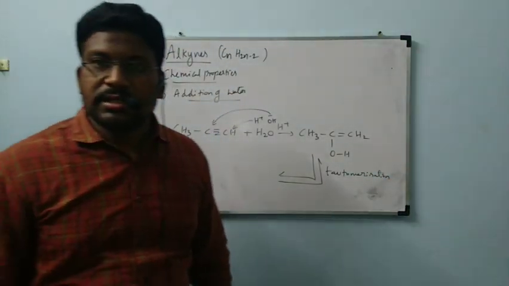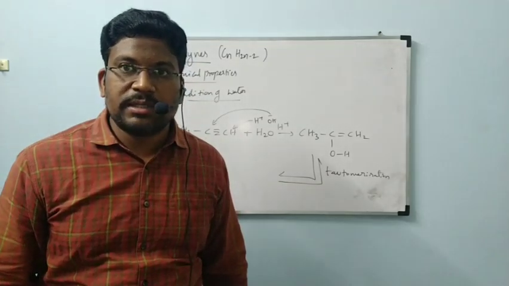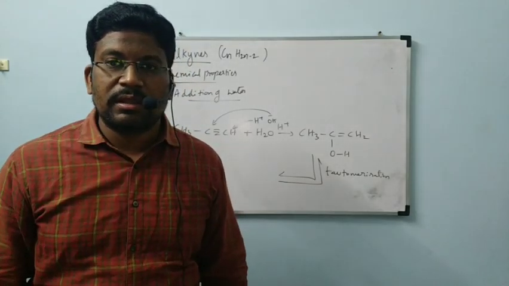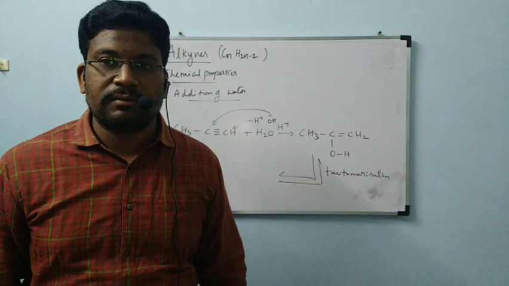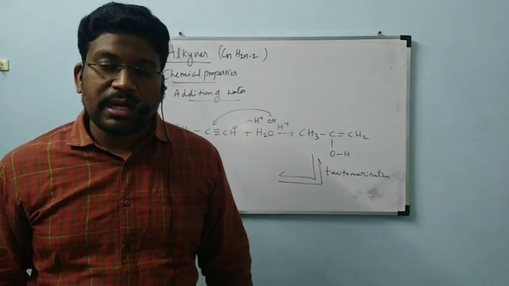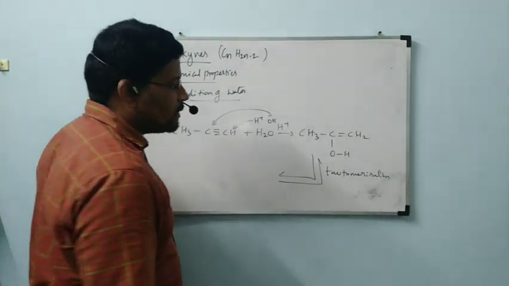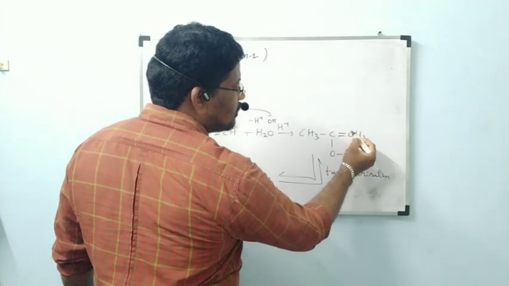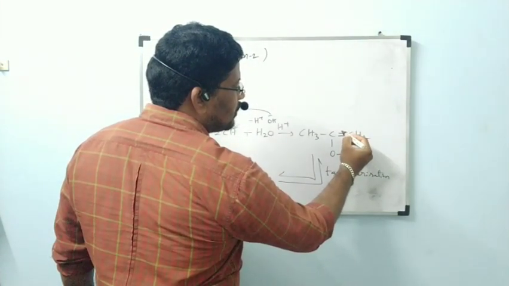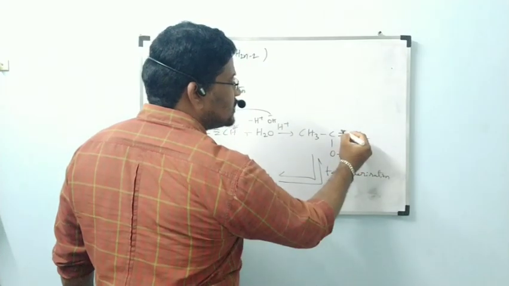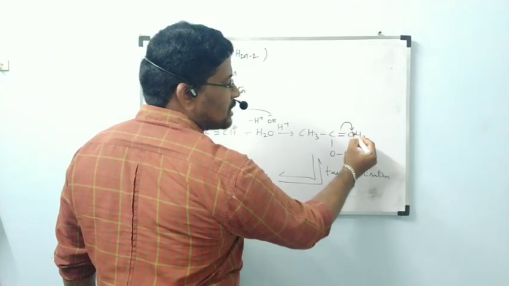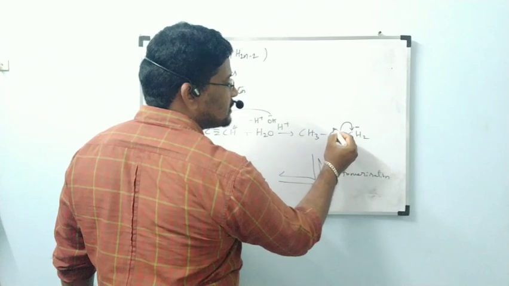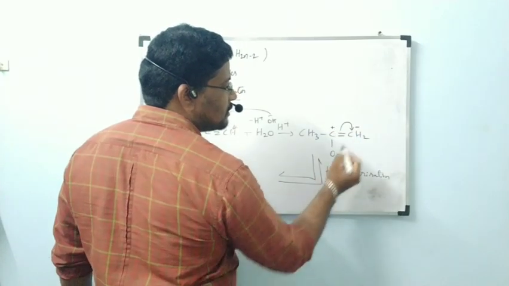In isomerism, under structural isomerism, we have seen the final type, that is tautomerism. Under tautomerism, what is going to happen? This double bond is shifted towards carbon, which gets a minus charge, and the other C gets a plus.